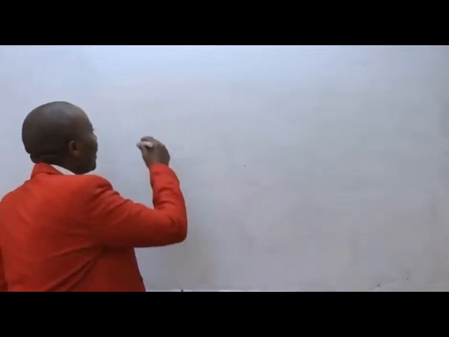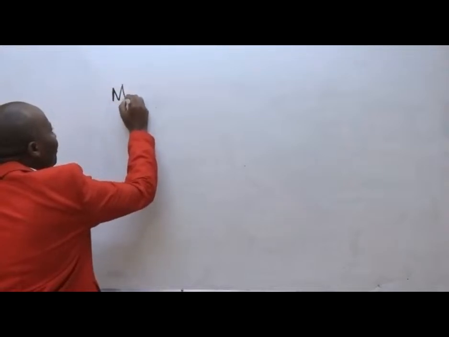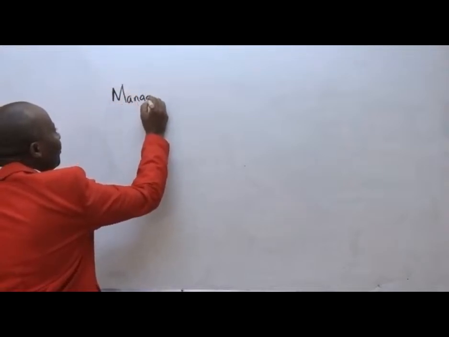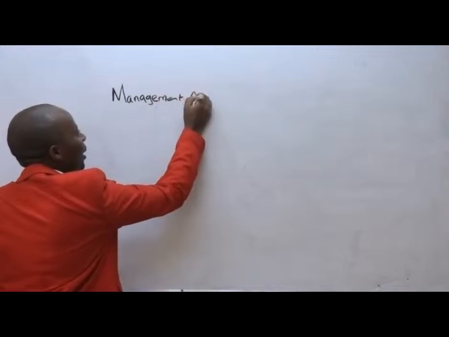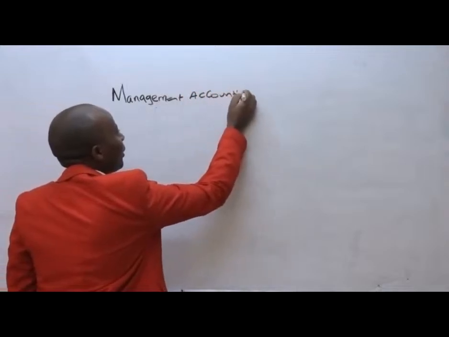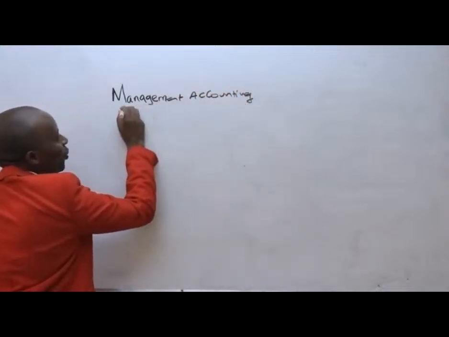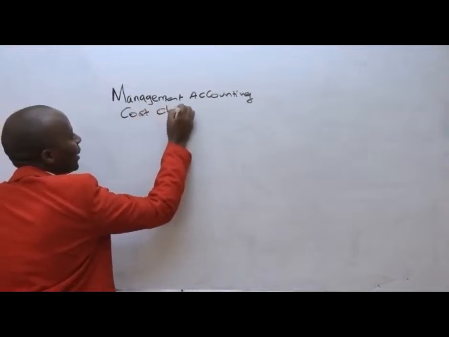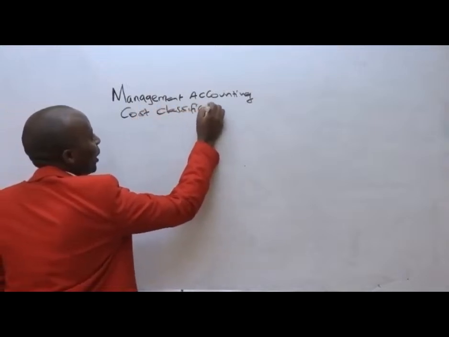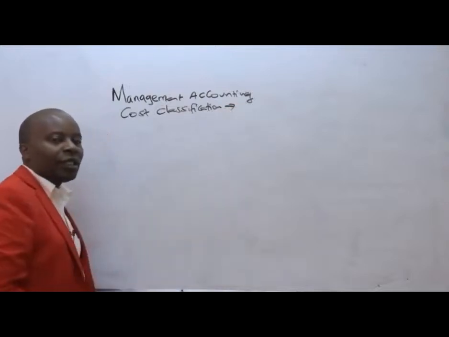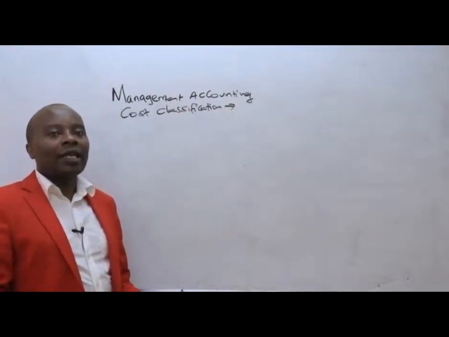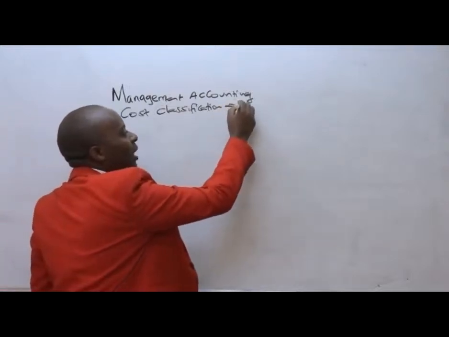Today, I would want us to look at chapter number 2 of management accounting. Management accounting, chapter number 2, which is cost classification.